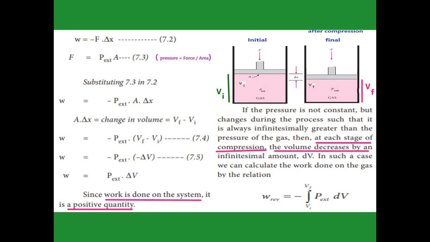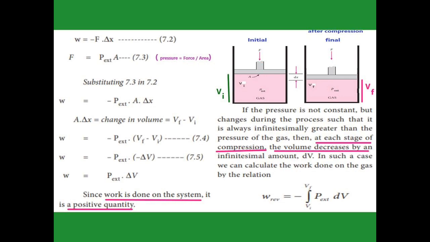Now see the diagram. In the first diagram, Vi means initial volume. In the next diagram, after the compression of the piston, the volume of the gas decreases; that is the final volume Vf, indicated in rose color. The difference Vf minus Vi gives the change in volume. Another way we get the change in volume is by multiplying the cross-sectional area of the piston into the small distance travelled by the piston, that is A into Δx.